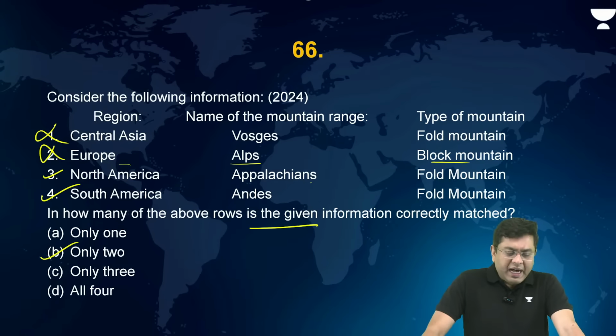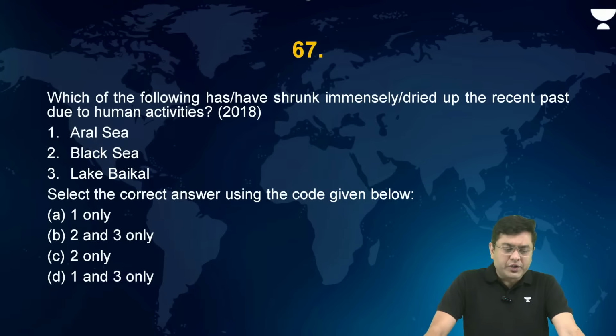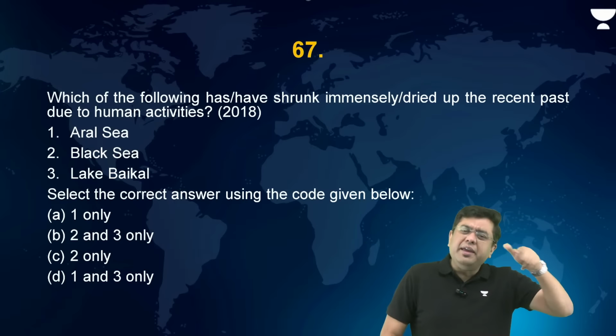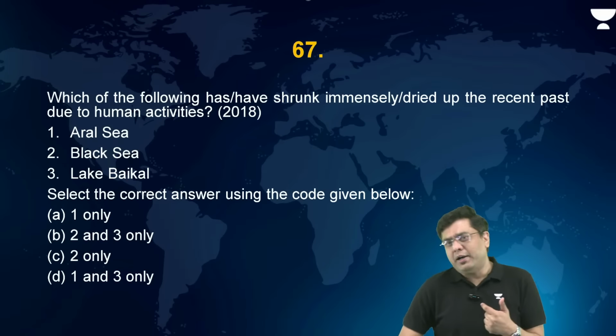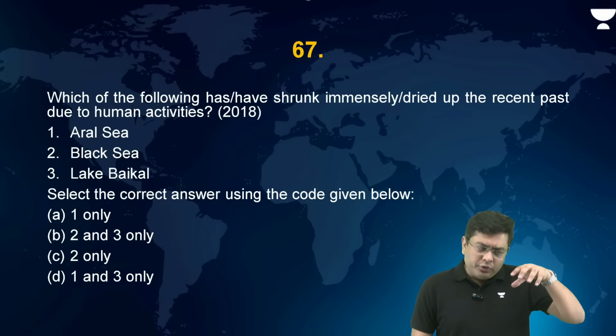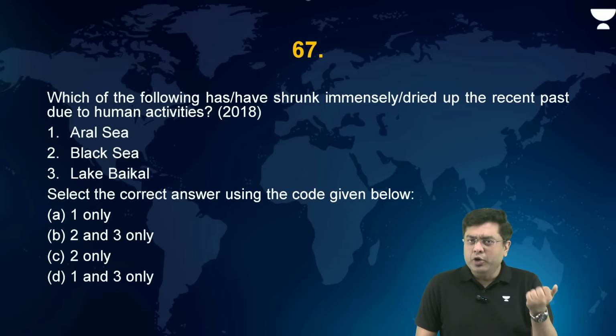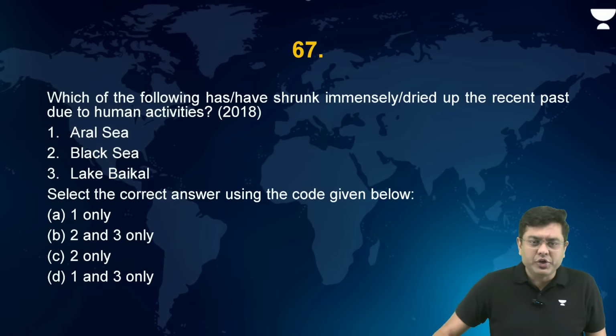Now, after this, we move on to the next question. Which of the following have shrunk or immensely dried up in the recent past due to human activities? In this pattern, shall we also prepare the table on the rivers and their drain? No, not required. If you are aware of where the river drains, you can apply your logic to form the drainage pattern also, right? So where the river is draining, what is the kind of aspect there? That is more than sufficient.